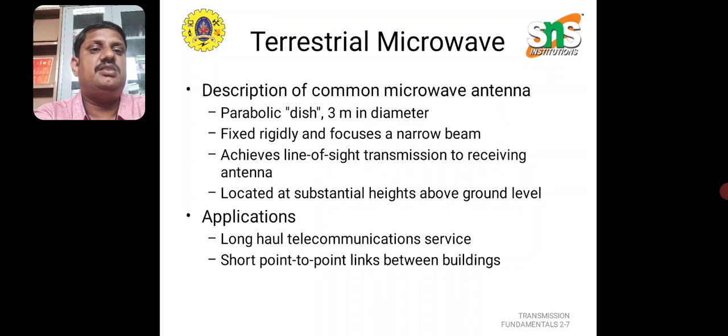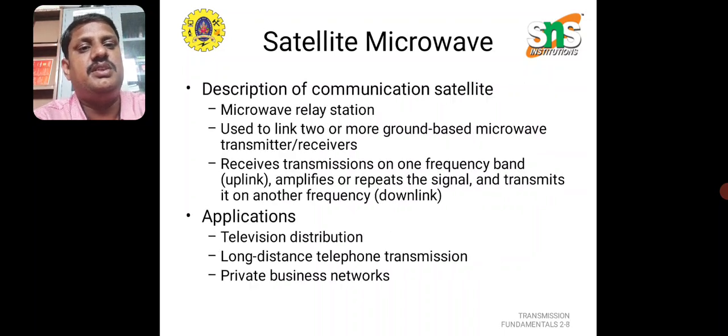Terrestrial microwave also can be used, with the common microwave antenna being a parabolic antenna. The main applications are long haul communication services and point-to-point communication.